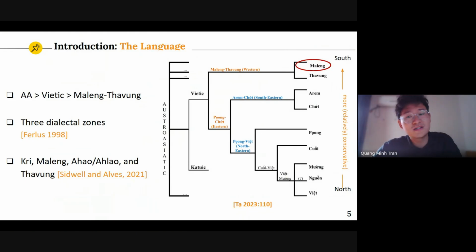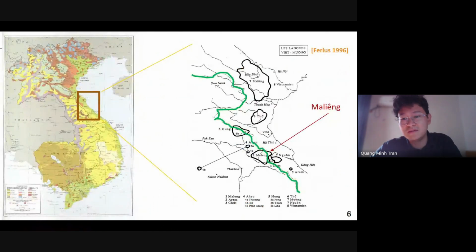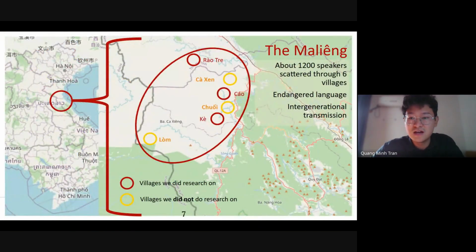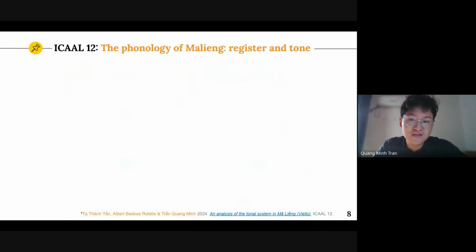Next we can see in the map that the Malieng community mainly lives in some villages to the west of Ha Tinh and Quang Binh provinces of Vietnam, alongside the border with Laos. These are the locations of those 6 villages, and our field trips took place in the red circled one.